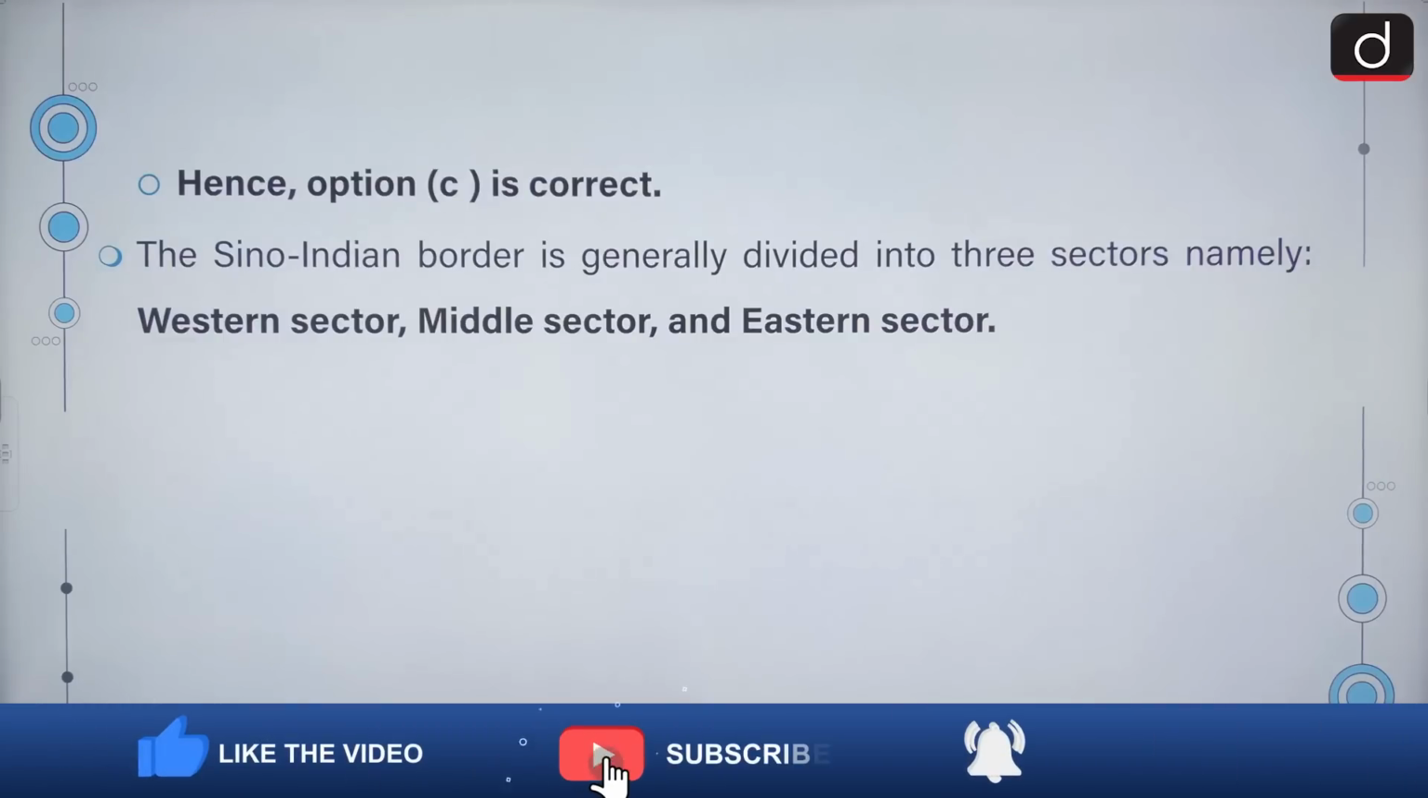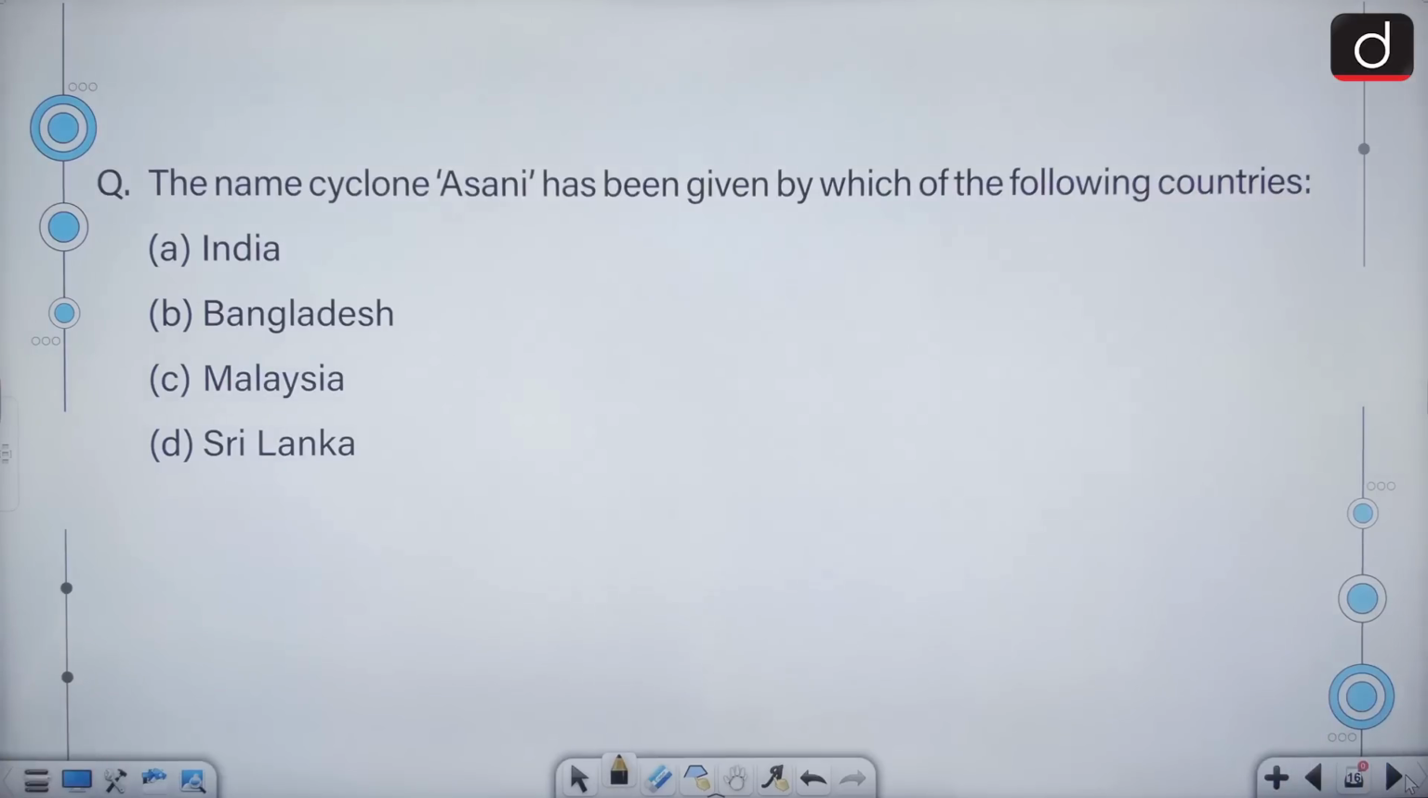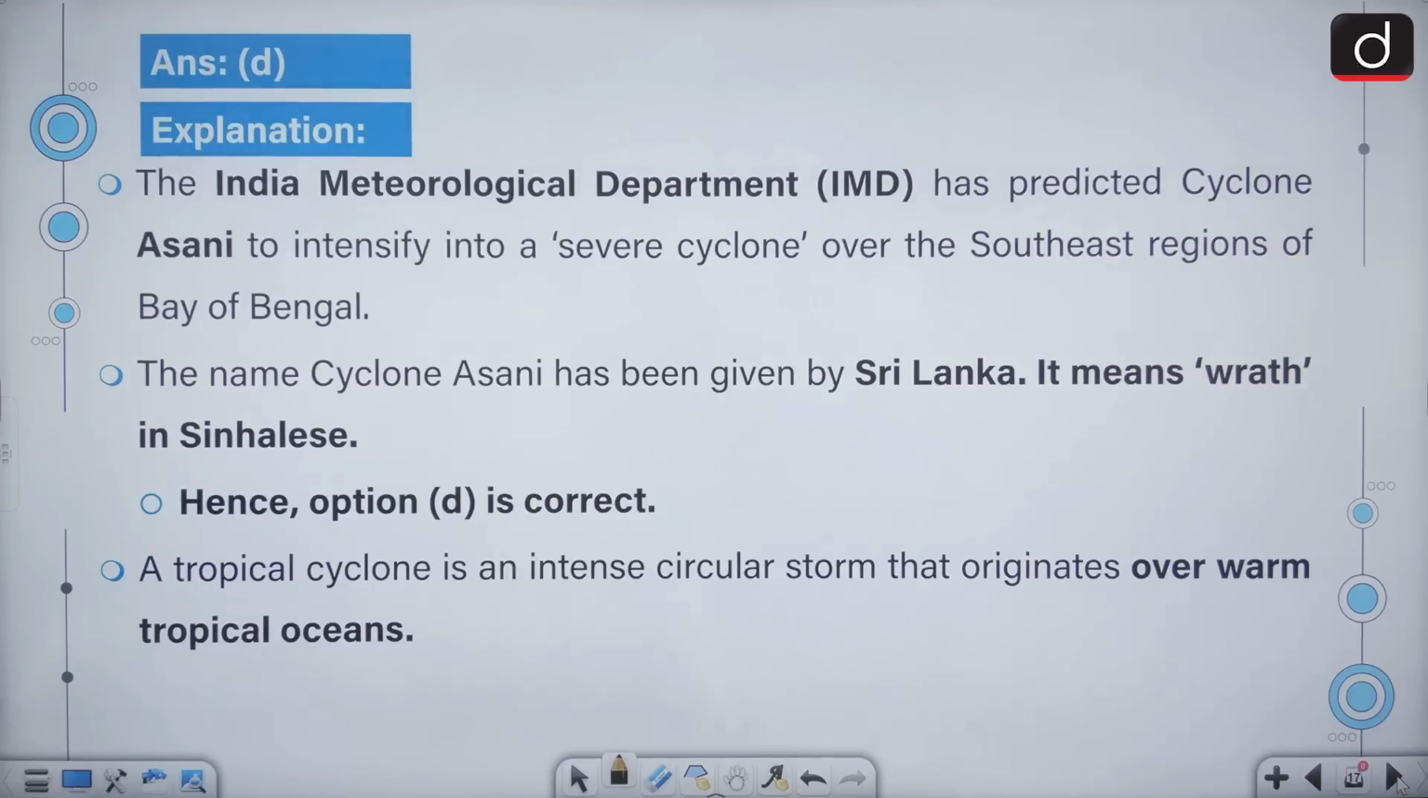The name Cyclone Asani has been given by which of the following countries? Option D, Sri Lanka is the correct answer. The Indian Meteorological Department has predicted Cyclone Asani to intensify into a severe cyclone over the southeast region of Bay of Bengal. The name has been given by Sri Lanka, that means Wrath in Sinhalese.